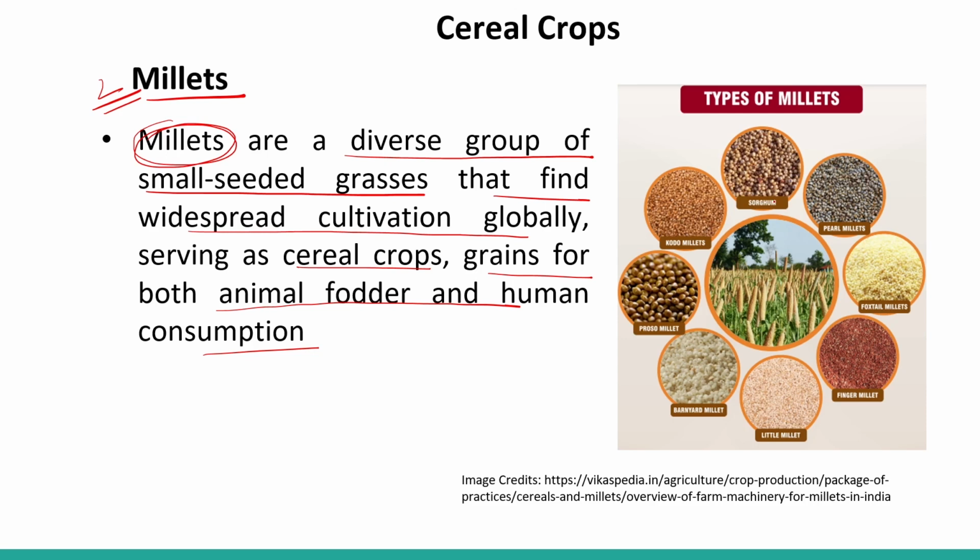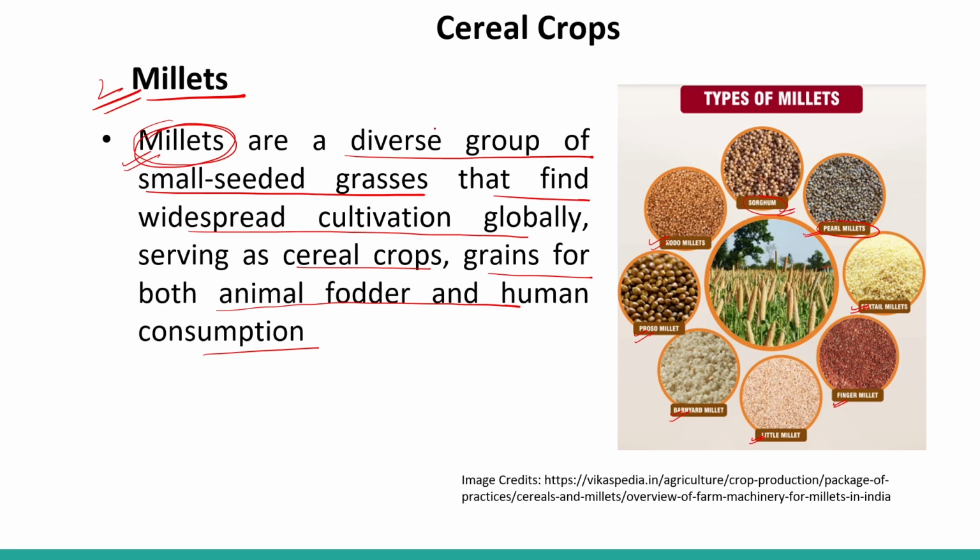So what are the different types of millets? Sorghum, this is a type of cereal. Pearl millet, that is also called bajra. Foxtail millet, finger millet, little millet, barnyard millet, proso millet, kodo millet. So there are so many different types of millets.